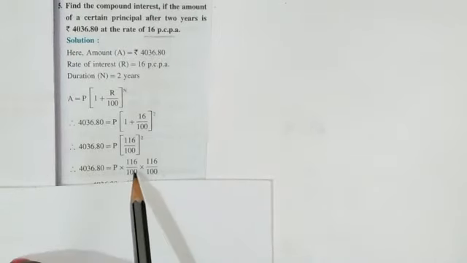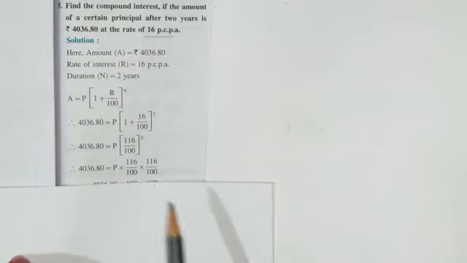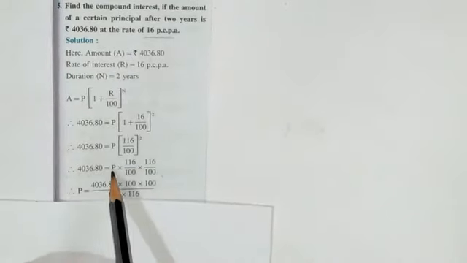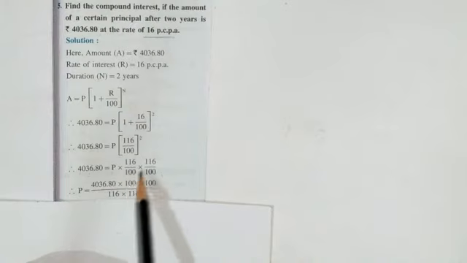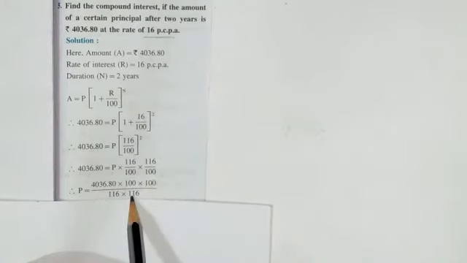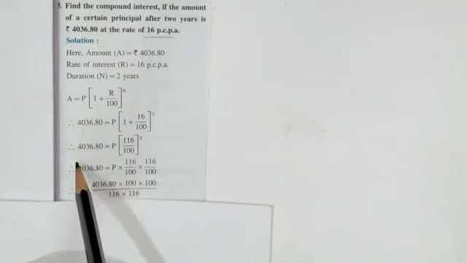We have to write this number in such a way that the denominator will become the numerator and the numerator will become the denominator. Let's see that. P will be as it is. P is equal to 4036.80 multiply with this 100 upon 116 multiply with 100 upon 116. Did you get it, students? We have taken the reciprocal of these two numbers and then we have sent them to the opposite side.